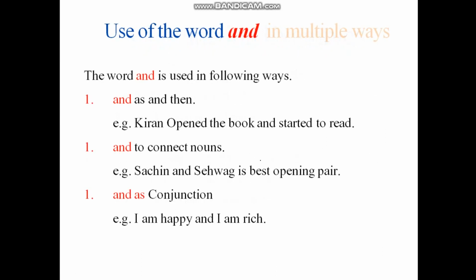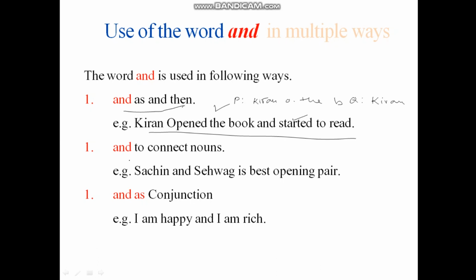Moving ahead, how to use the AND. AND can be used in three ways. The first one is AND as "and then". So Kiran opened the book and started to read. It is like at that particular position at that particular time, he opened the book and started reading. Otherwise, the statement could be like P is Kiran opened the book, and Q is Kiran started reading. So that's why I'm saying that it is as "and then".